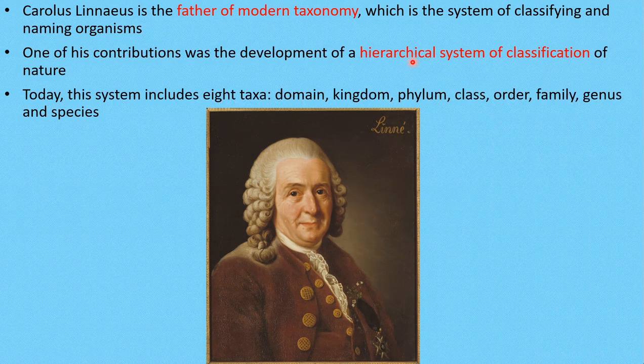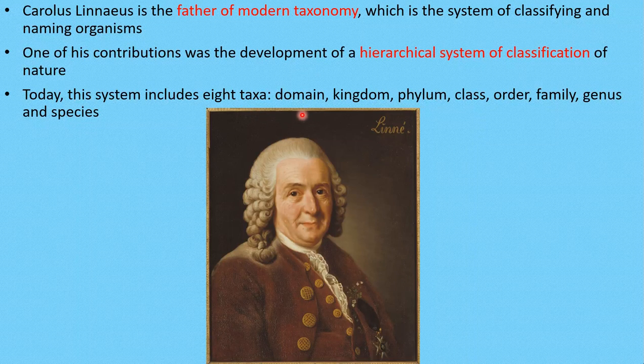You must understand. Hierarchical means organization or classification of the animals into different categories or different ranks. So the 8 different taxa and categories he classified, the famous man Carolus Linnaeus, father of modern taxonomy. This classification system of animals includes 8 taxa, 8 categories.